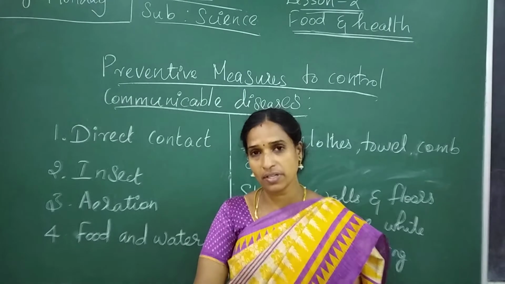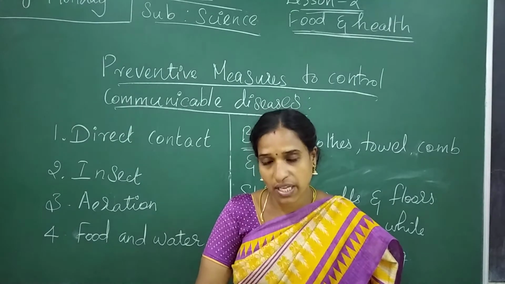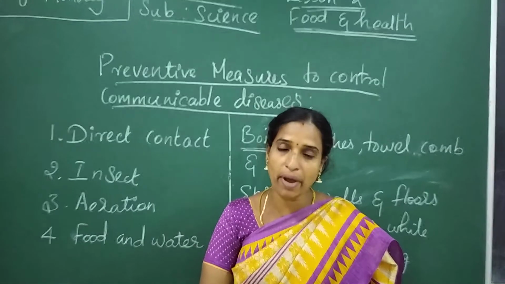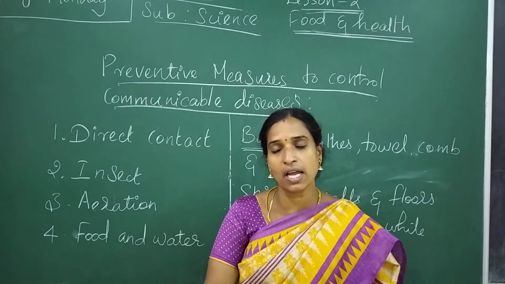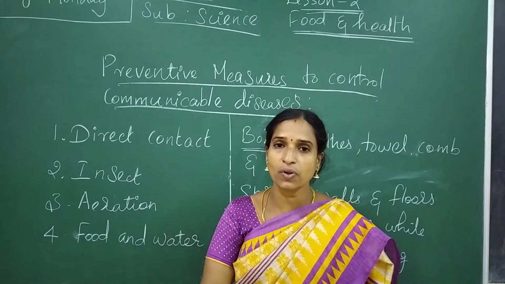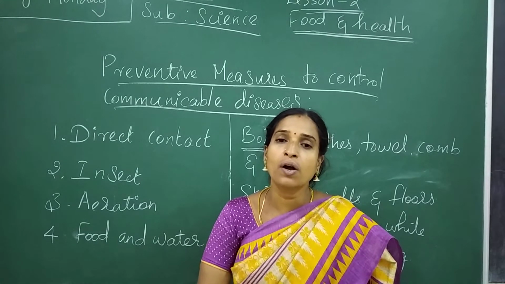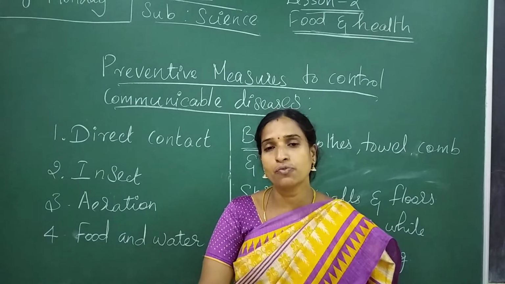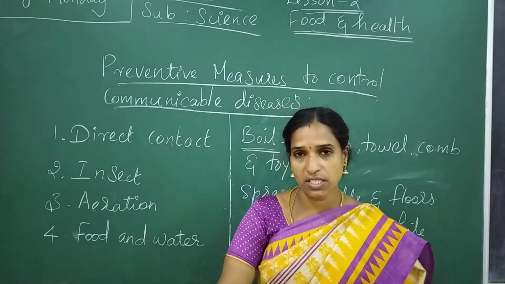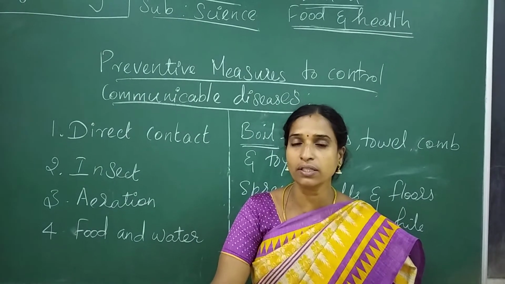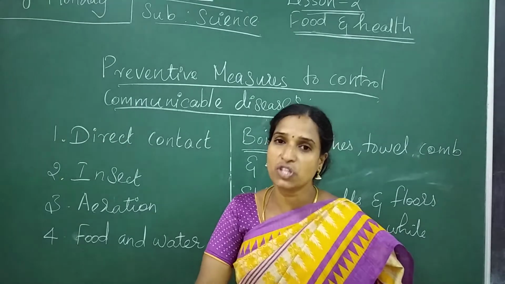It will give prevention from insect bites, especially mosquito bites. You can prevent yourself from insect bites. So wearing a full sleeved t-shirt and trousers is also one prevention method.